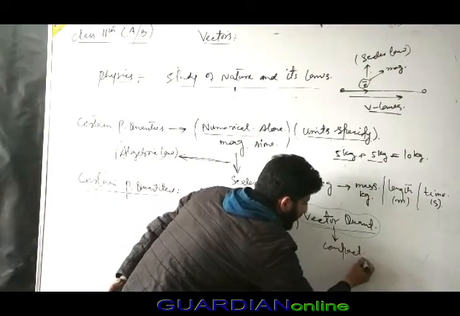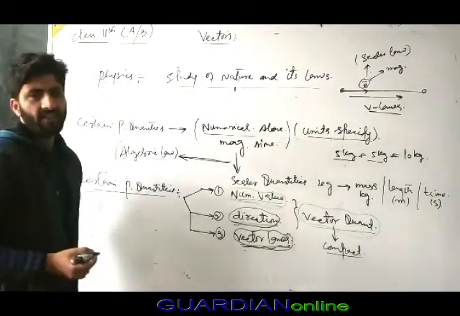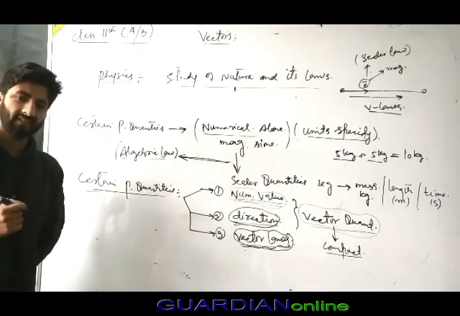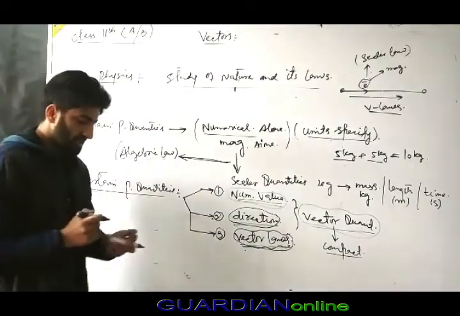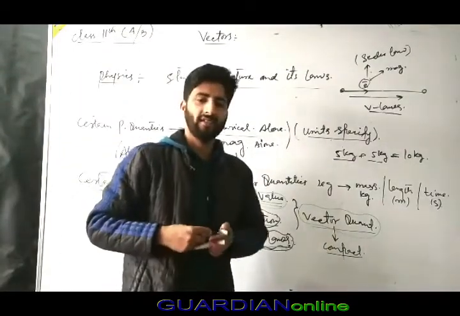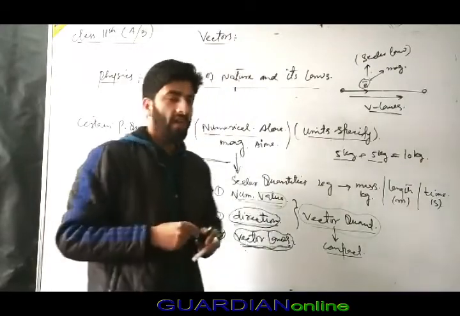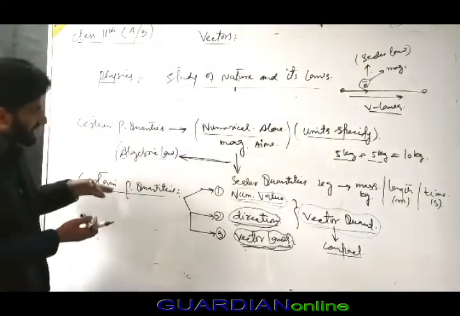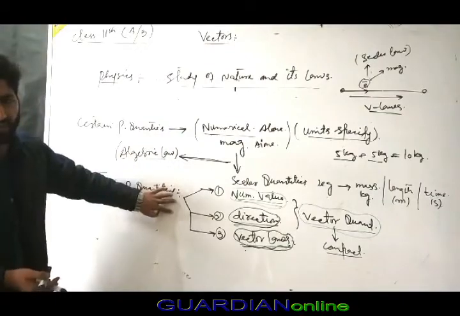So we now know what is vector and what is scalar. There are certain more quantities known as tensors, which we will not discuss here. We will discuss them later, in the next class. For now, we will discuss vector quantities in detail.